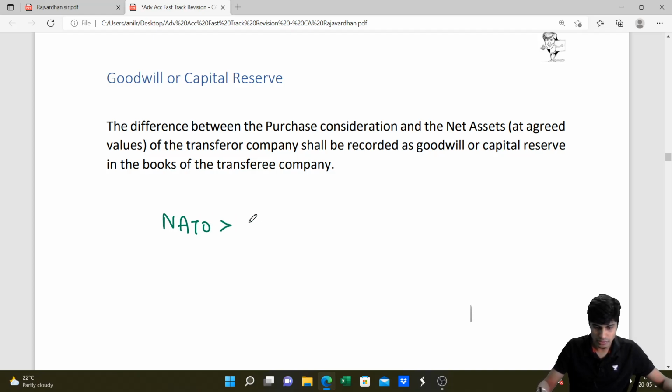So if net assets taken over is greater than purchase consideration, then what is the difference called? Getting more assets than what you paid for. So that is your profit. We'll write it to capital reserve.